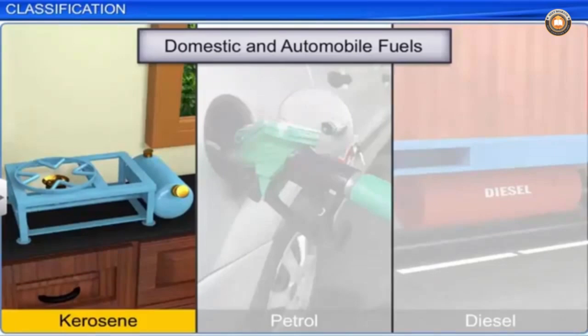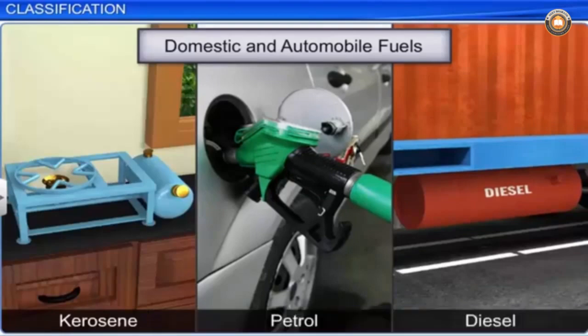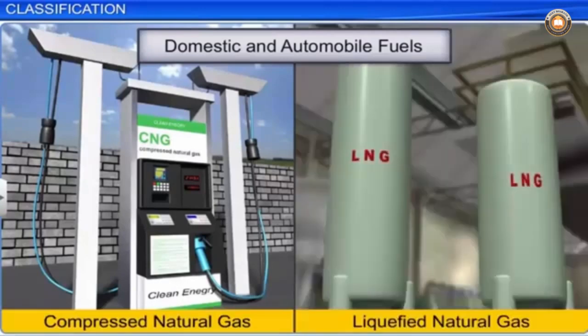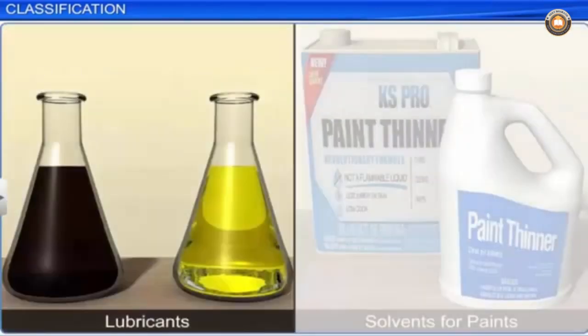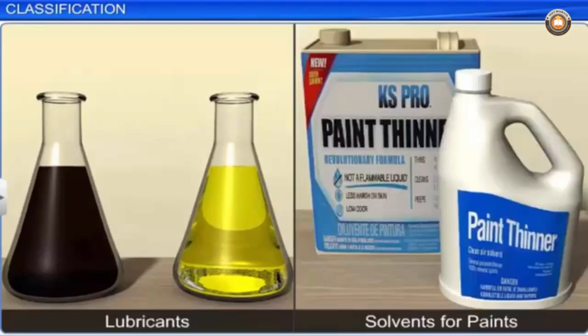Kerosene oil is also used as a domestic fuel, but it is more polluting as compared to LPG. Petrol and diesel are also used as automobile fuels. Among the automobile fuels used, CNG or LNG are the clean fuels. That is, these are non-polluting fuels. Other higher hydrocarbons are used as lubricants, solvents for paints, and so on. Hence, we can say that the hydrocarbons act as sources of energy.